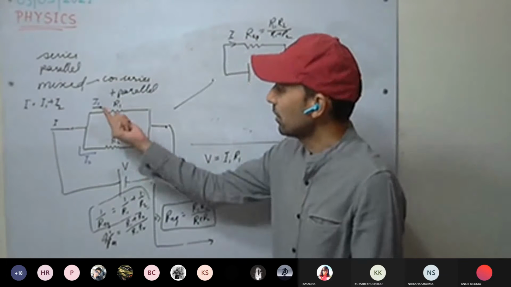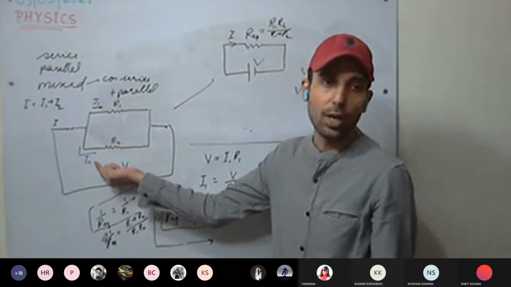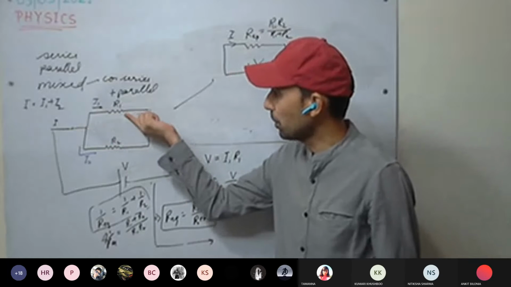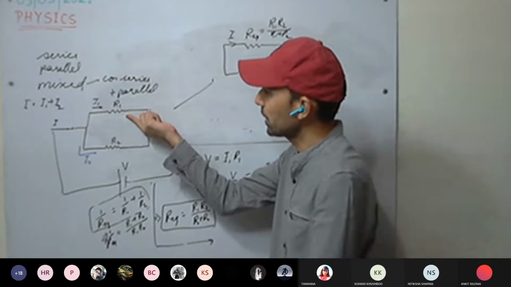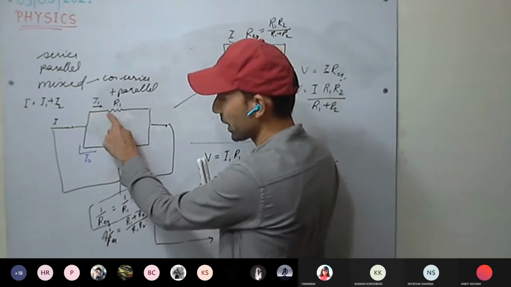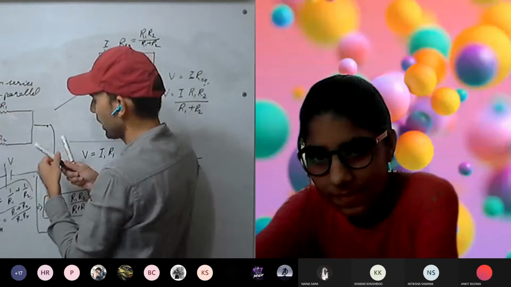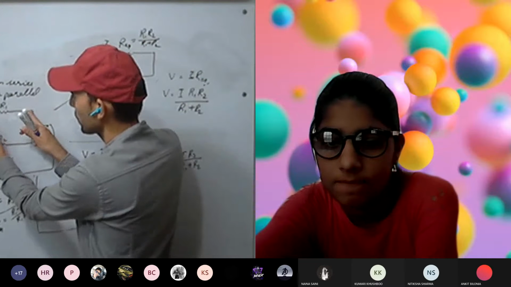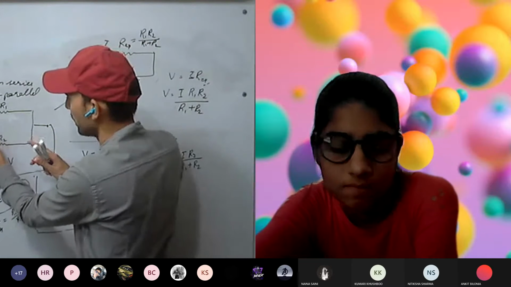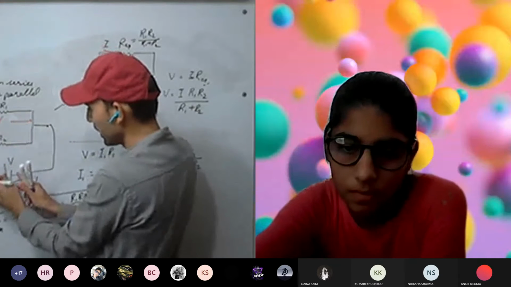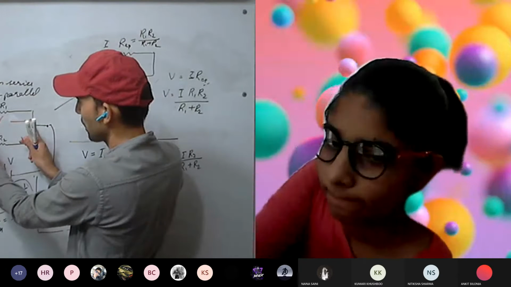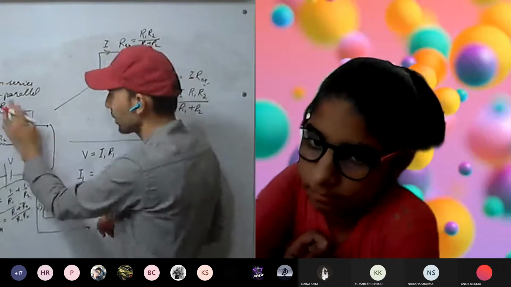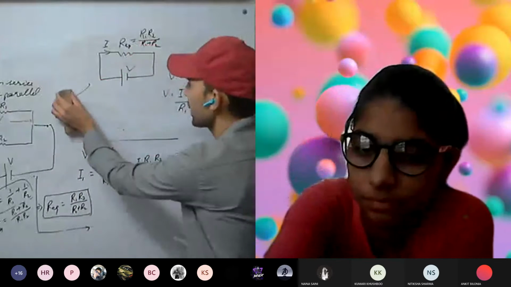Now see here, we have to calculate the values of I1 and I2. How much current is flowing from R1? So first we are calculating how much current is flowing from R1. What will be the equation? What are the values here? I1 is the current flowing, R1 is the resistance, and what is the voltage across this one? What is the potential difference across R1? This is V, you can see as well. This is the potential difference V across these two terminals. So from this we can write one equation.